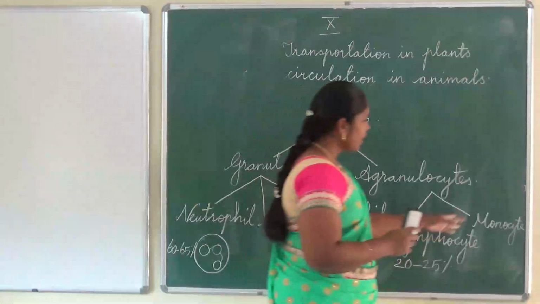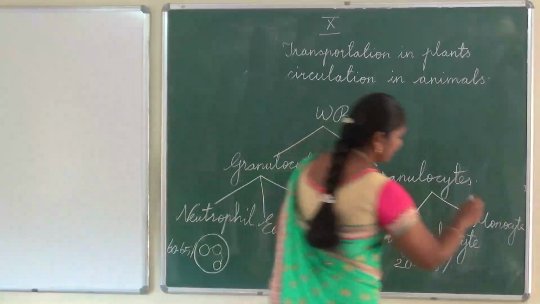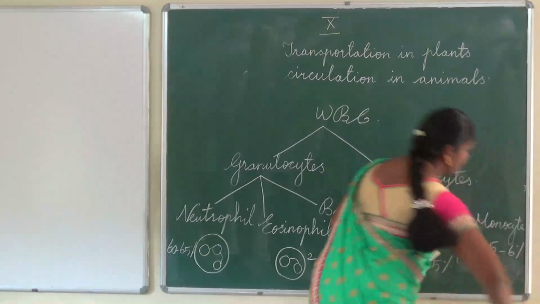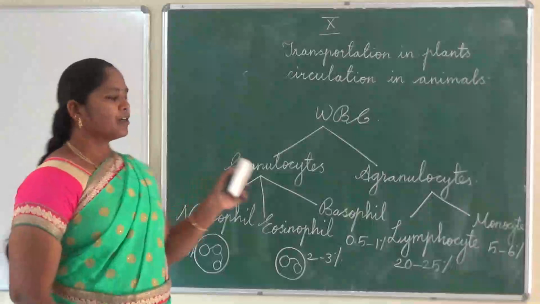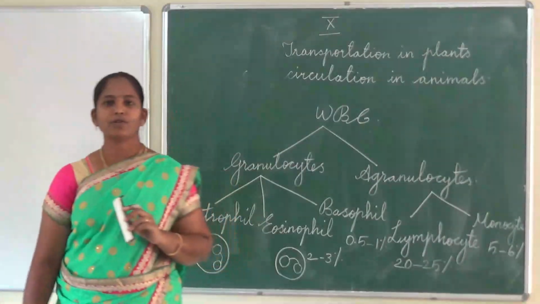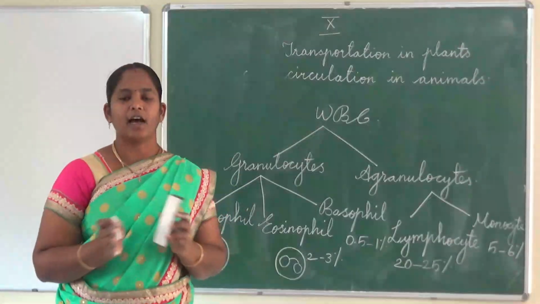Next one, monocyte. The total percentage of monocytes is 5 to 6%. The main function of the monocyte is phagocytosis. Phagocytosis means lysis of the cell, a bacterial cell or viral cell.